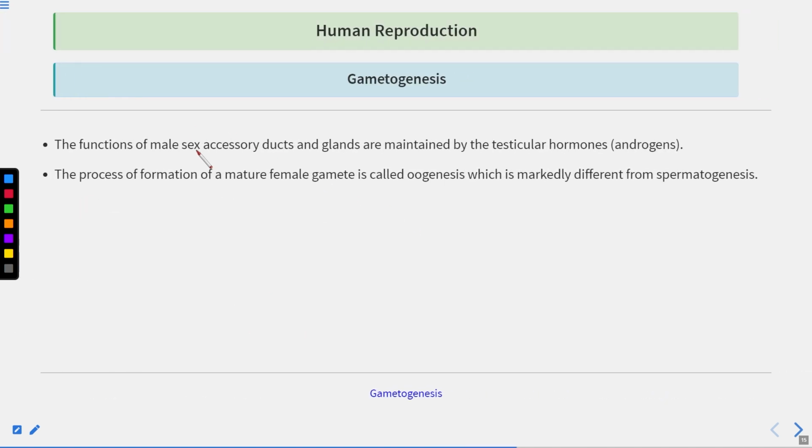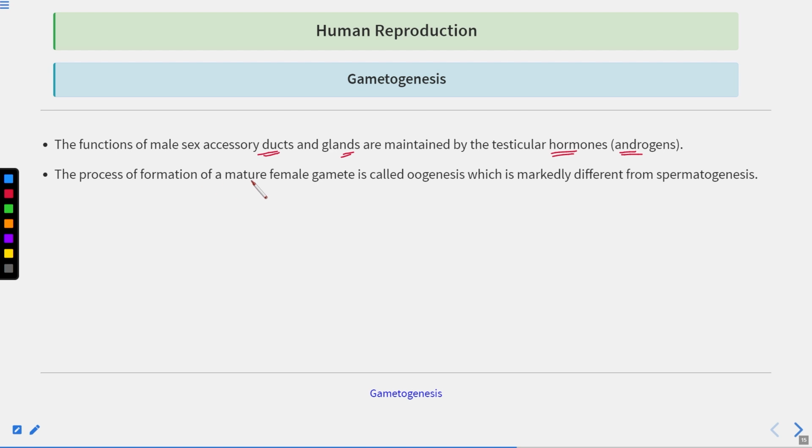Now, the functions of the male accessory ducts and glands are maintained by the testicular hormones, which are known as androgens. What are androgens? Male sex hormones such as testosterone. The functions of these accessory ducts as well as glands are maintained by testosterone, which is secreted by the primary sex organs whenever the organism reaches puberty.